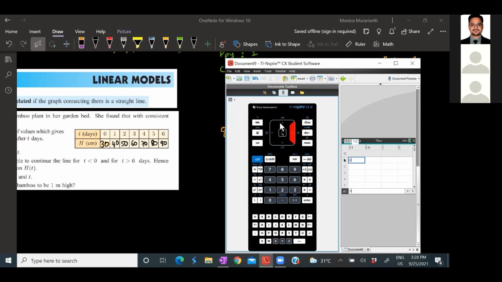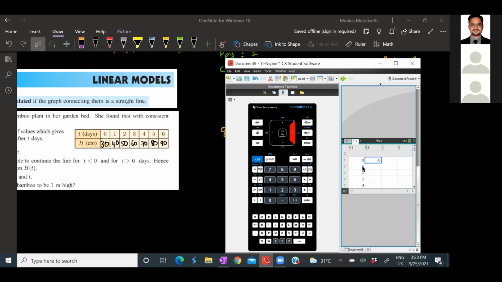When T is 0, what is your H value? It was 30. Now quickly go on entering all your T values. So it's 0 to 6: 0, 1, 2, 3, 4, 5, and 6.